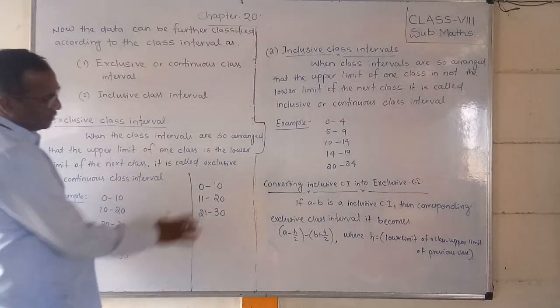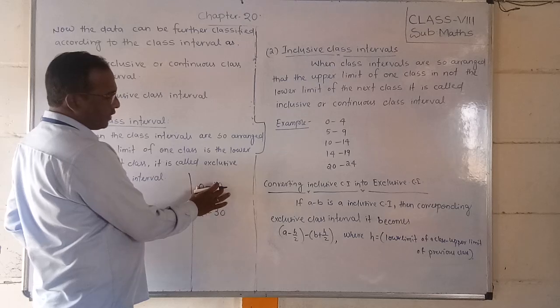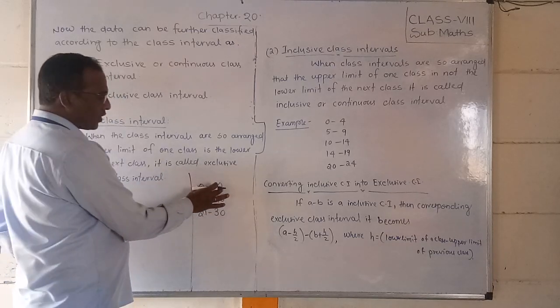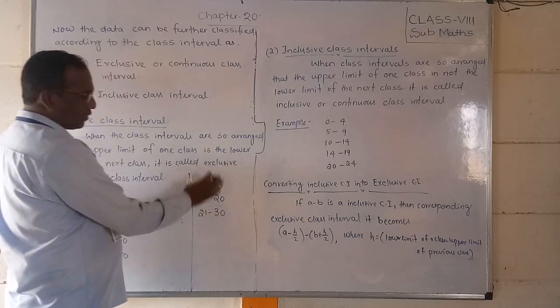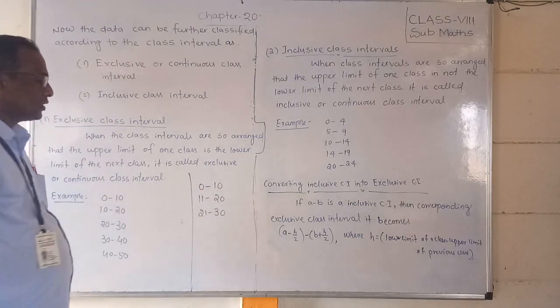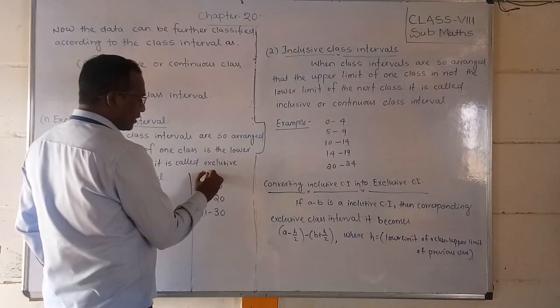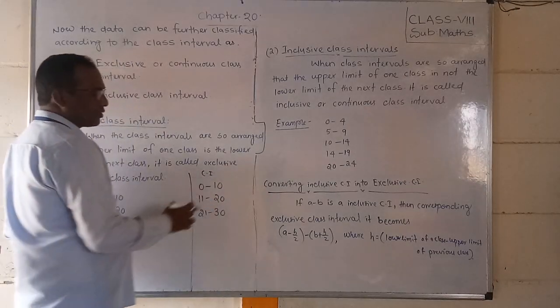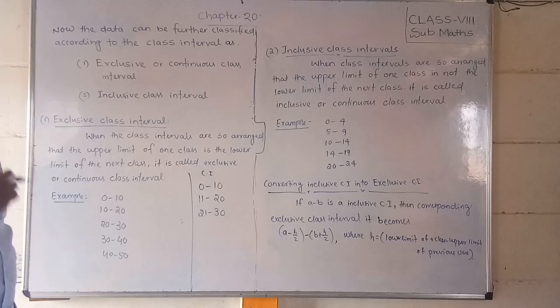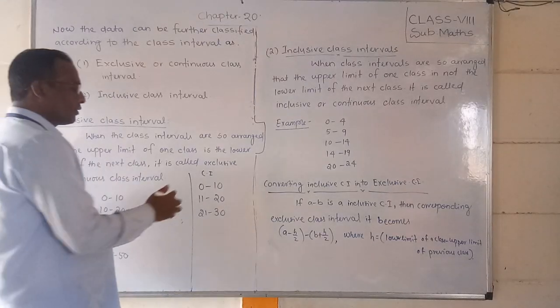This class is a group: the numbers 1 to 10 we write in the first, next 11 to 20, 21 to 30, each as one group. This is called a class interval. And 0 and 10 are the observational data included in this group.